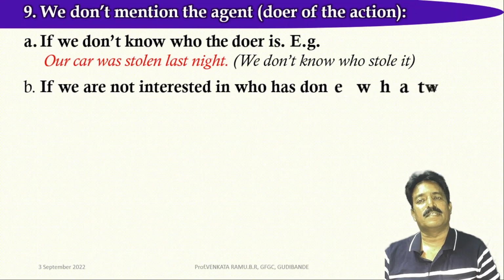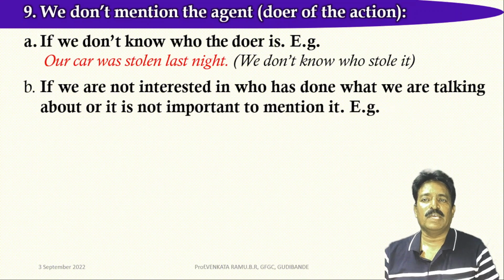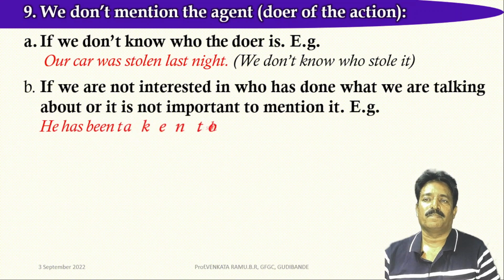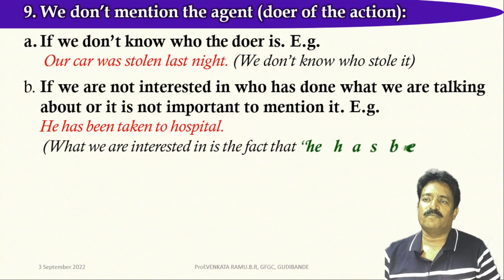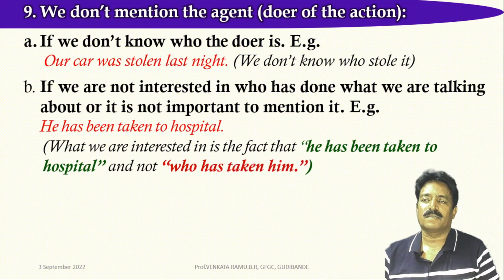The second instance is if we are not interested in who has done what we are talking about, or it is not important to mention. For example, he has been taken to hospital. What we are interested in is the fact that he has been taken to hospital and not who has taken him.